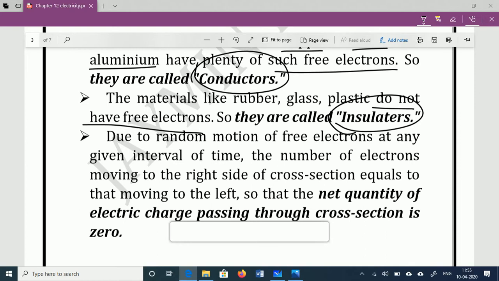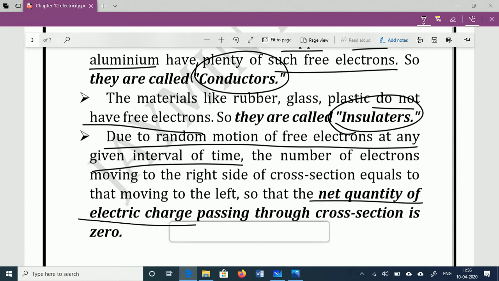Now this free electron, as we discussed previously, moves in a random manner. Due to the random motion of free electrons, at any interval of time, the number of electrons moving in the right direction and the number of electrons moving in the left direction from any cross section area is equal. Means the net quantity of electric charge passing through the cross section area is 0.